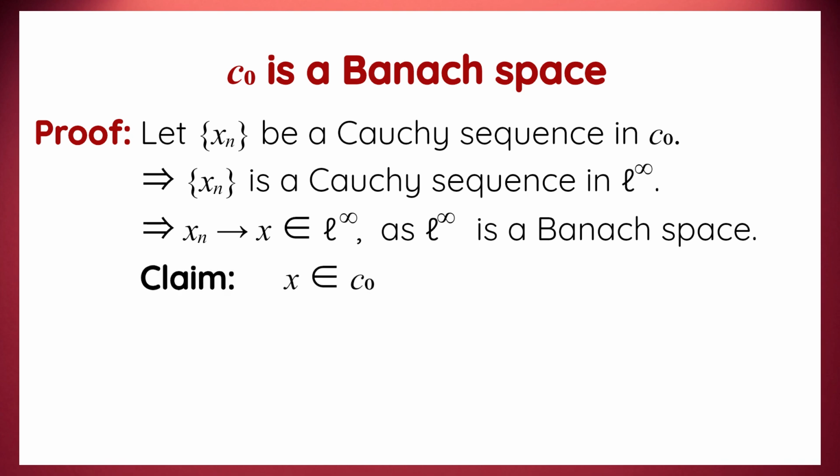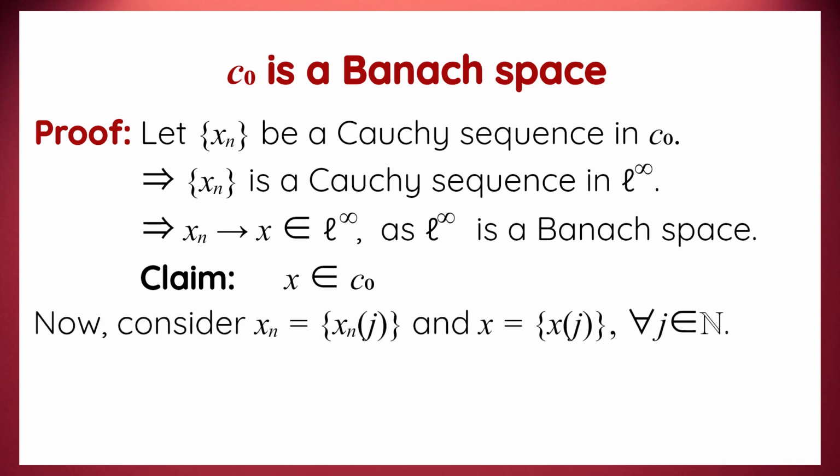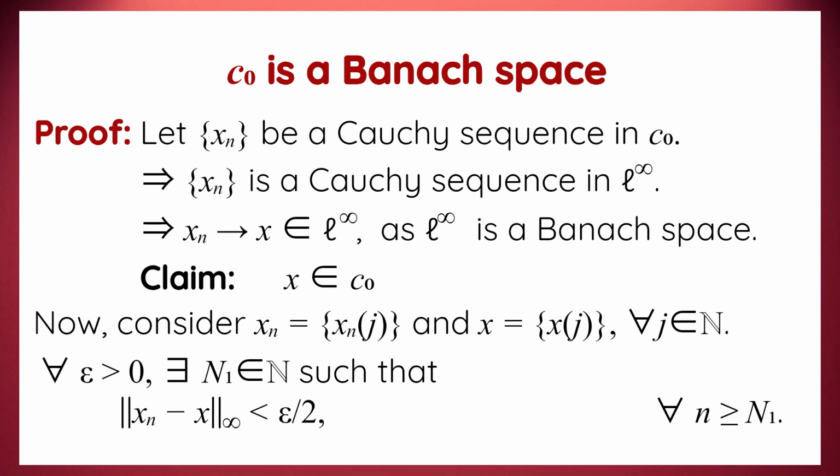At this point, we aim to demonstrate that x belongs to C0, that is, x is a sequence converging to 0. As x and all xn's are sequences, we can write xn as the sequence (xnj) and x as the sequence (xj). Now, by using the definition of convergence in normed spaces, for every real epsilon greater than 0, there exists a natural number n1 such that the sup norm of xn minus x is less than epsilon over 2, where each n is greater than or equal to n1.